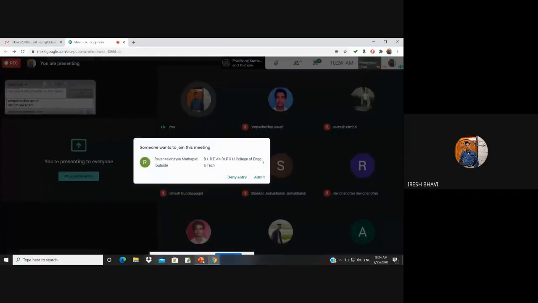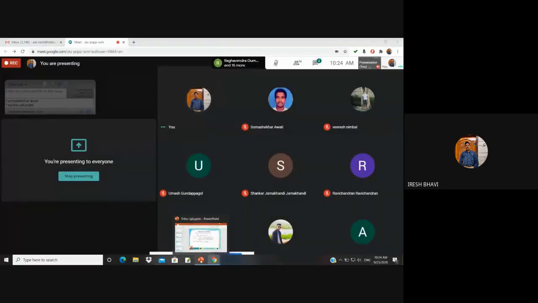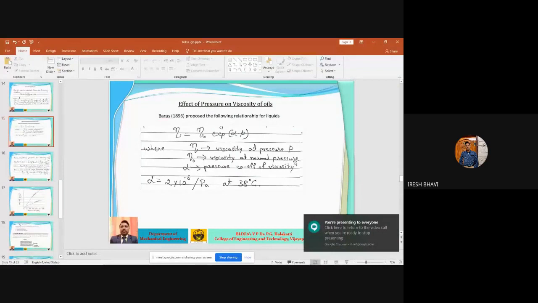That is the normal pressure. Okay. So you have to first determine the viscosity at normal pressure. You should know that one. Once you know that one, and once you know the pressure coefficient of viscosity, that is alpha, whose value is 2 into 10 raised to minus 8 per Pascal at 38 degrees Celsius, by using this expression, we can find viscosity of any oil at any pressure. That is eta, we can find. Okay.